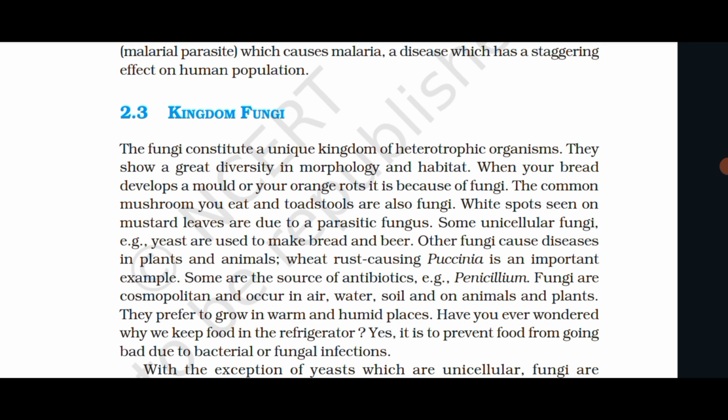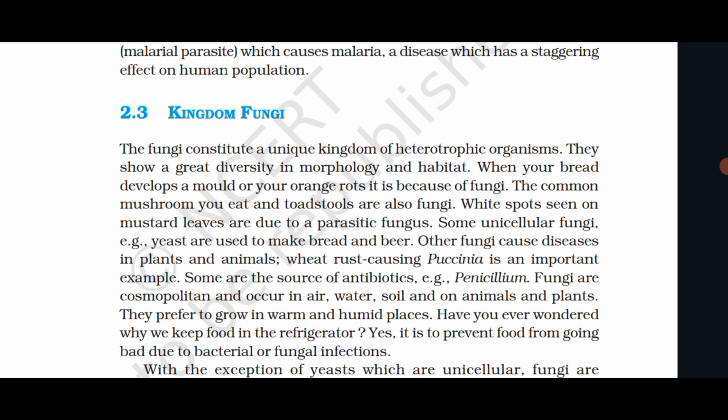When your bread develops a mold or your orange rots, it is the work of fungi. The common mushroom you eat and toadstools are also fungi. White spots seen on mustard leaves are due to a parasitic fungus. Some unicellular fungi, e.g. yeast, are used to make bread and beer. Other fungi cause diseases in plants and animals.